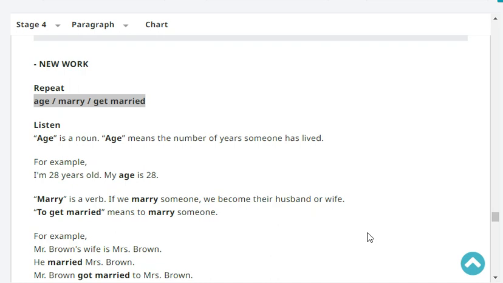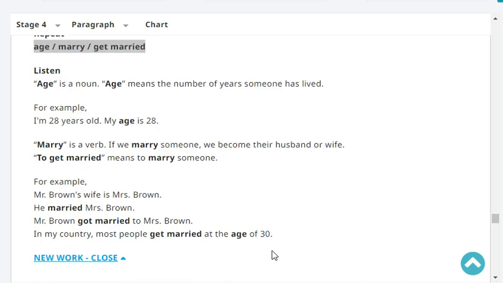Marry is a verb. If we marry someone, we become their husband or wife. To get married means to marry someone. For example, Mr. Brown's wife is Mrs. Brown. He married Mrs. Brown, or Mr. Brown got married to Mrs. Brown. In my country, most people get married at the age of 30.